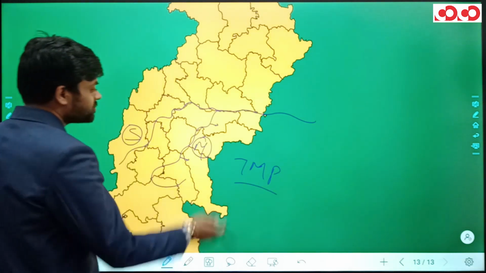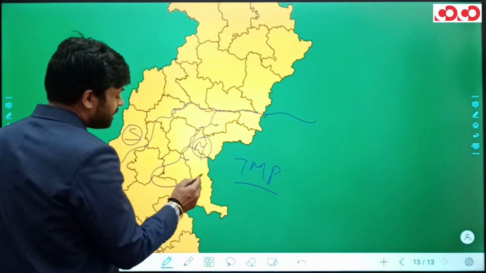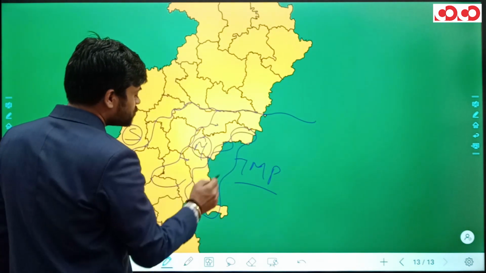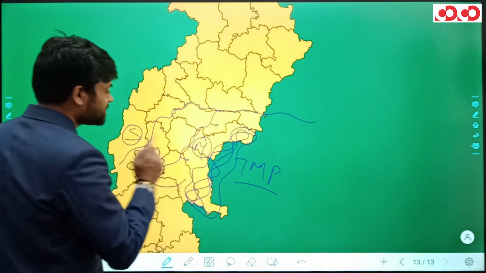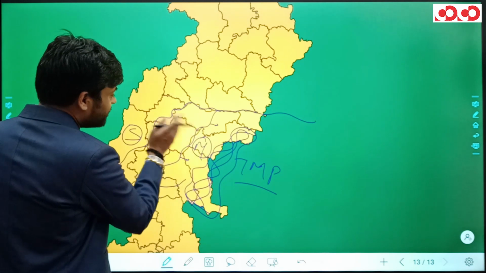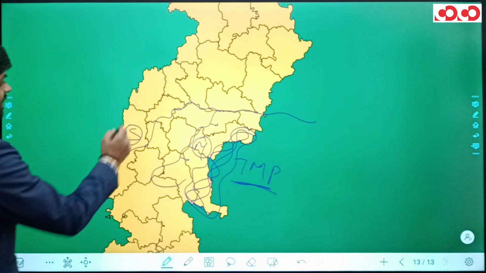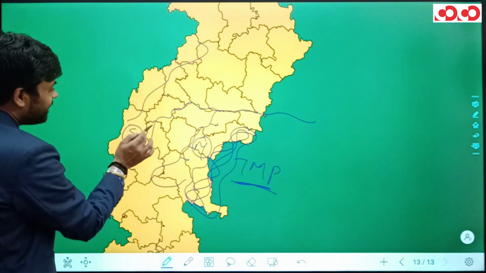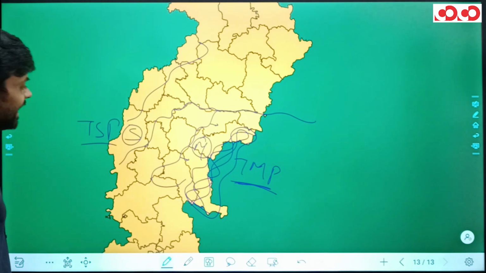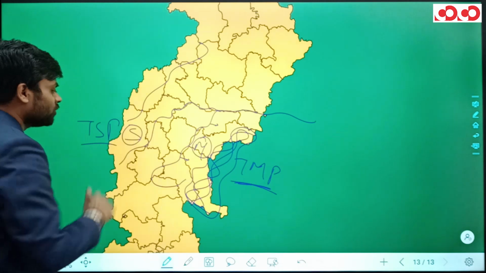Let me tell you, it is not that this area is known as Trans-Mahanadi Plains, because the parts of Mahasamund, Gariyaband and Dhamtari district are also included in the Dhamtari Mahasamund highlands. So between this Dhamtari Mahasamund highlands and this river Mahanadi lies this Trans-Mahanadi Plains. In the same manner, between this Makal Hills and river Shivnath lies Trans-Shivnath Plains. And the area between river Shivnath and Mahanadi is known as Mahanadi Shivnath Doab.